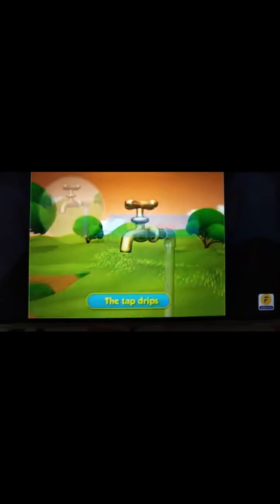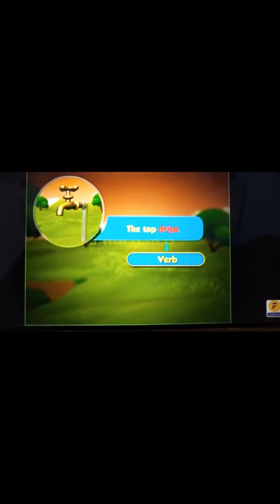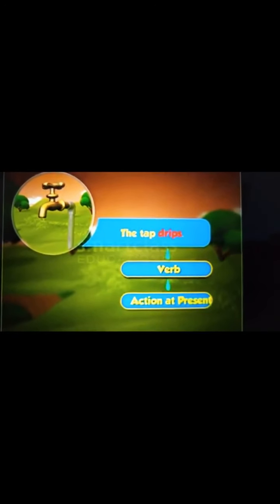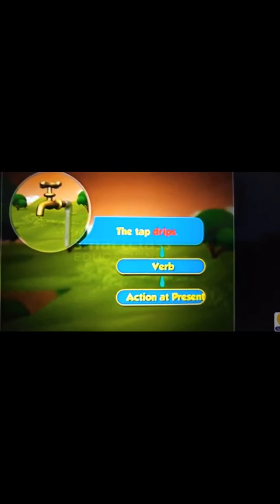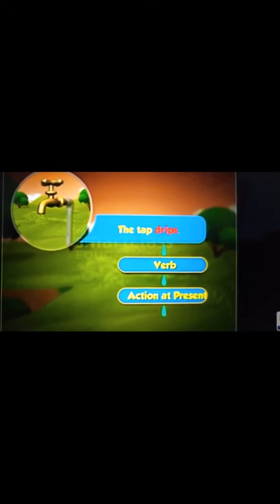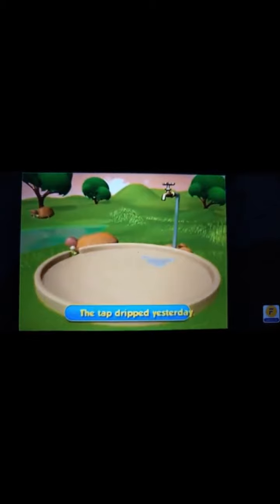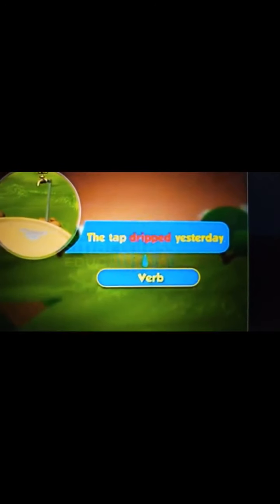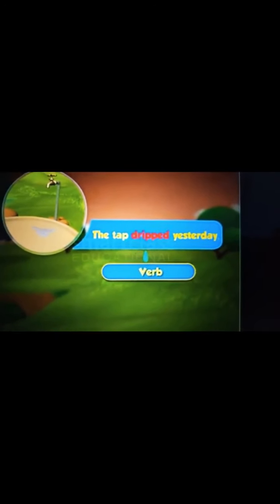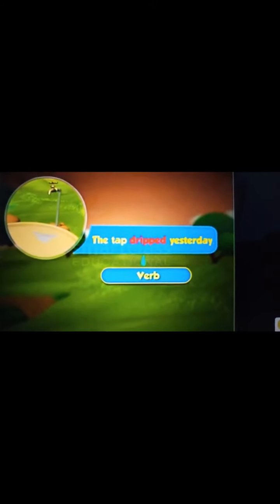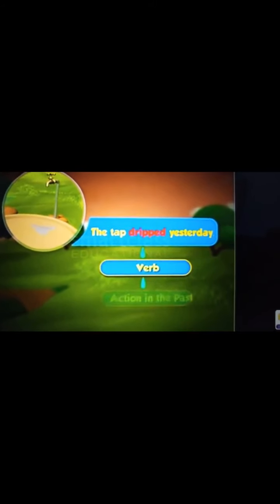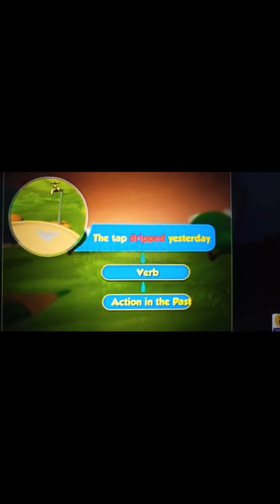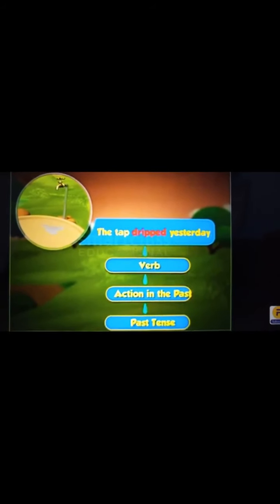Let us see one example. The water drips. So here drips is the verb which is in present form. The action is at present and it is in present tense. Now the next part, the tap dripped yesterday. So here dripped is again the verb, but the action is in the past. Yesterday means kal. So it is past tense, children. The action is in the past, and it is past tense.